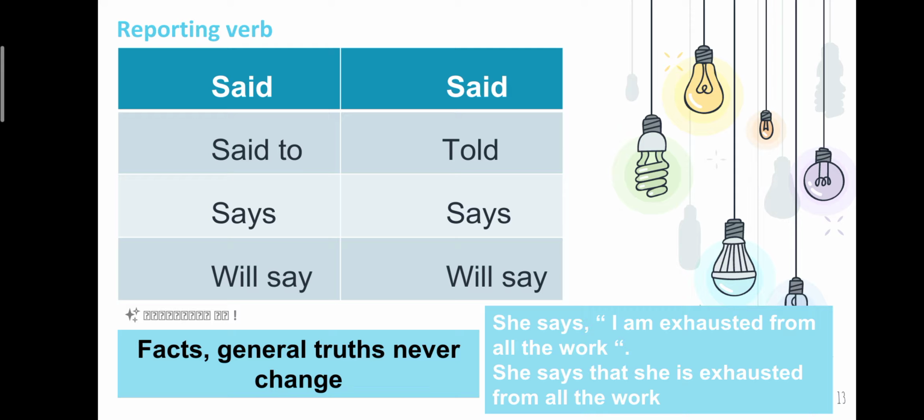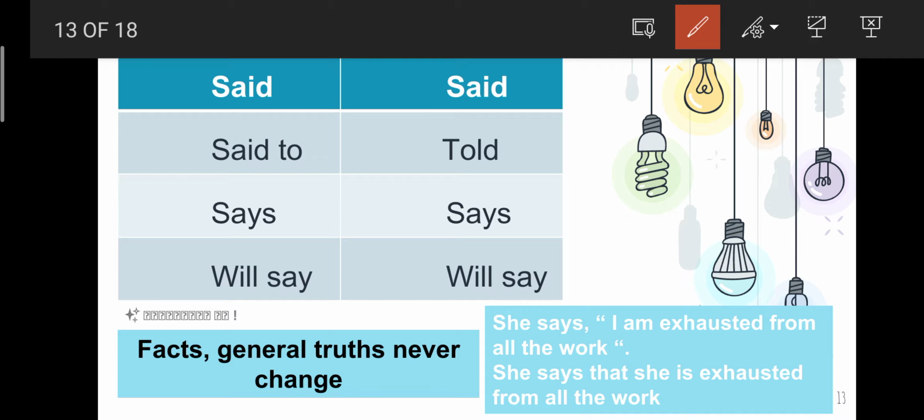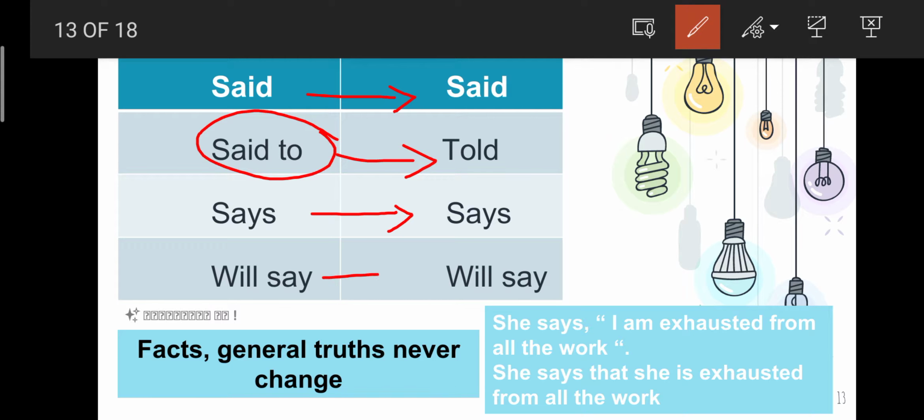Now, when direct speech is changed into indirect speech, the reporting verb "said to" will become "told," whereas "said" will remain as said, "says" will remain as says, and "will say" will also remain as will say. For example, Kavya said, "I am hungry." Again, while changing it into indirect speech, Kavya said only, she was hungry. So said is kept as said.